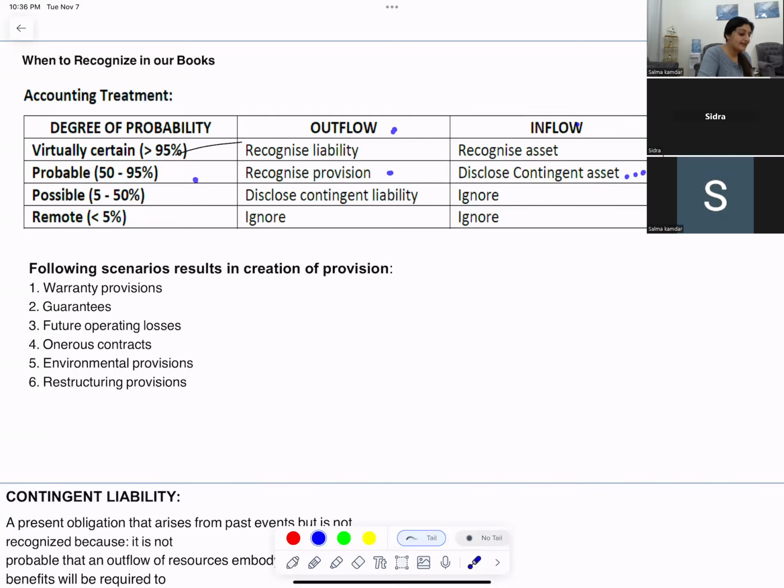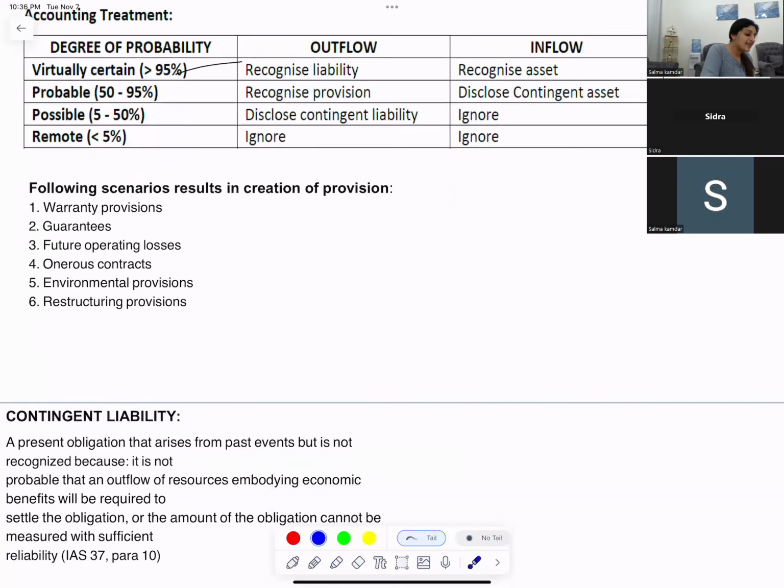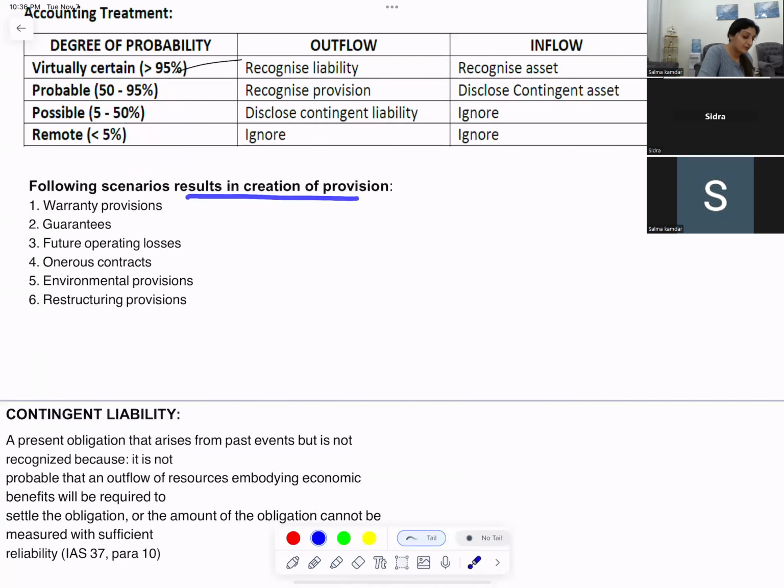When it is a possible outflow, you disclose a contingent liability, and you ignore the possible inflow. So what are the scenarios in which you create a provision? Suppose you have a warranty, you have given some warranty to the people that if it gets spoiled within 3 months, okay?